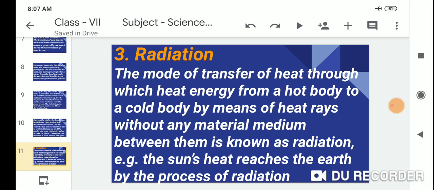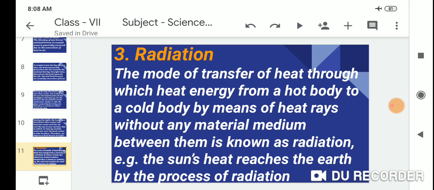Radiation. The third one is radiation. The mode of transfer of heat through which heat energy travels from a hot body to a cold body by means of heat rays, without any material medium between them, is known as radiation. Example: the sun's heat reaches the earth by the process of radiation.